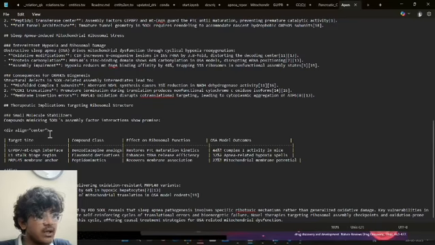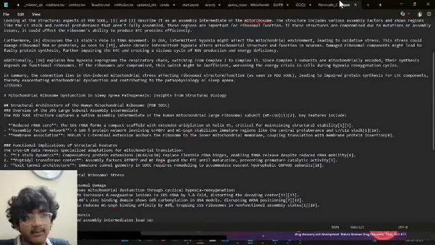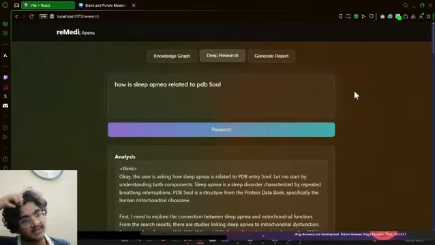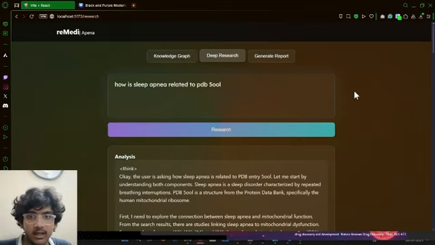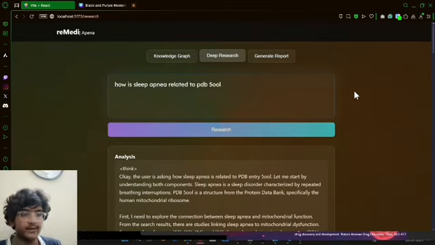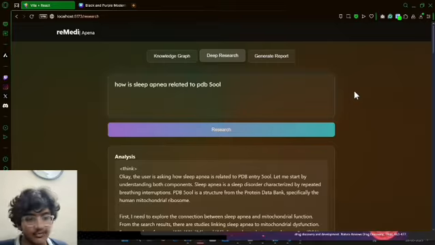This is what reMedi is, and this is how it can help in biomedical research. For more insight, I have put a PPT in the readme file, and I have also added more insights in the readme file itself. So if you want, you can go through that.